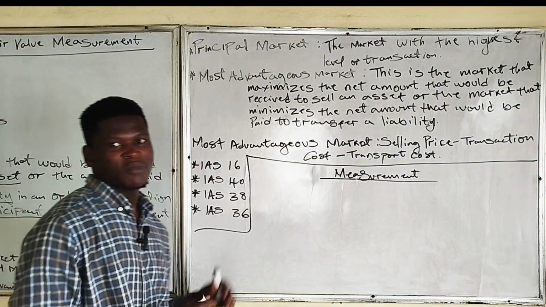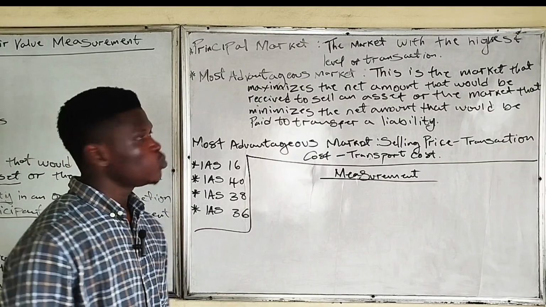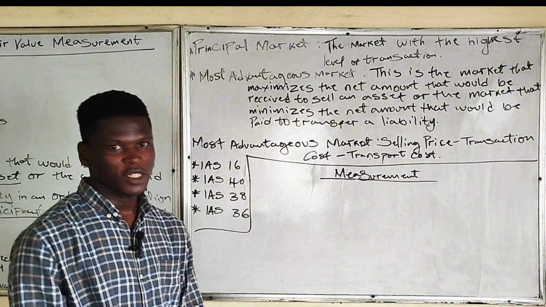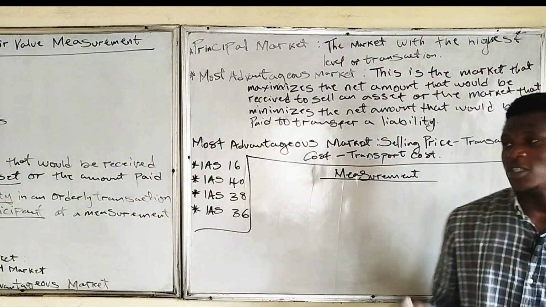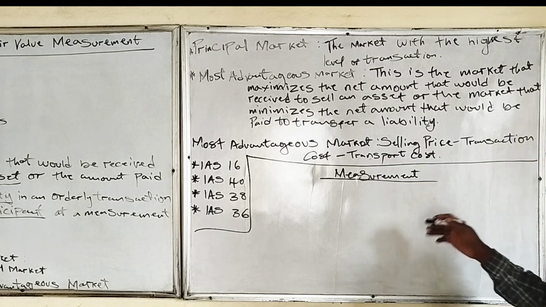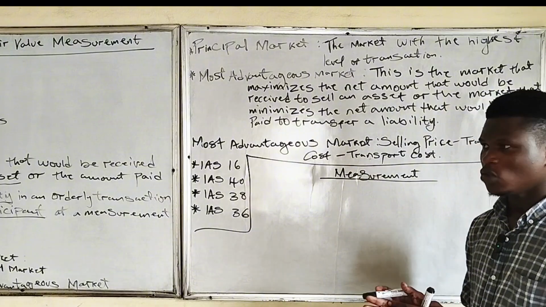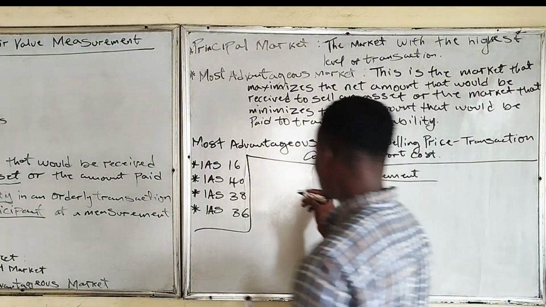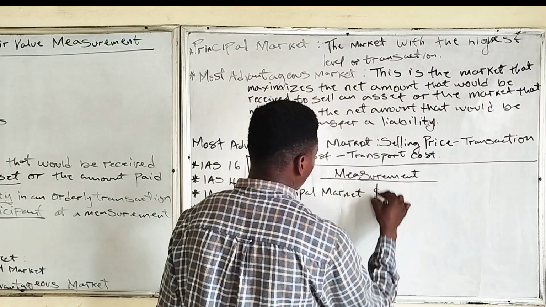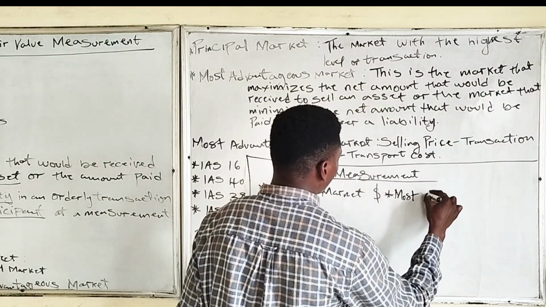Fair value is measured using the active market, which is measured from the principal market or the most advantageous market. In IFRS 13, which is fair value, the most important thing to take note of is that fair value is done using the principal market or the most advantageous market. So it means that you have to consider the principal market first, and then the most advantageous market.